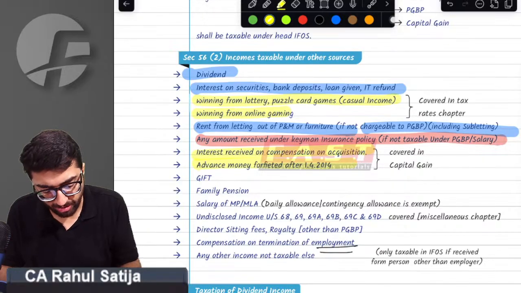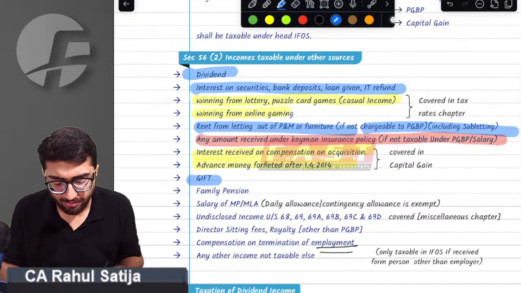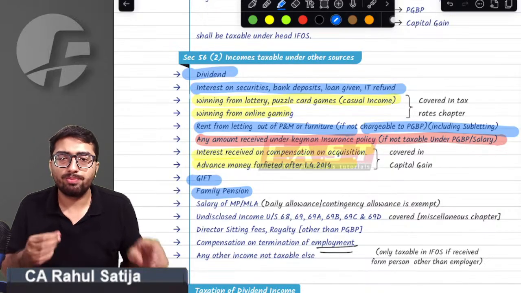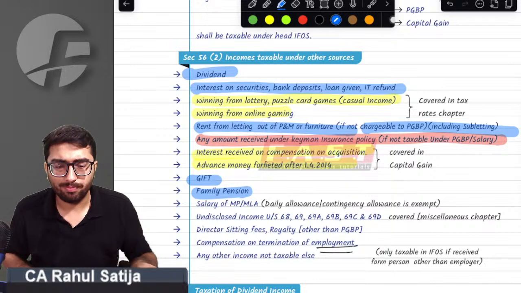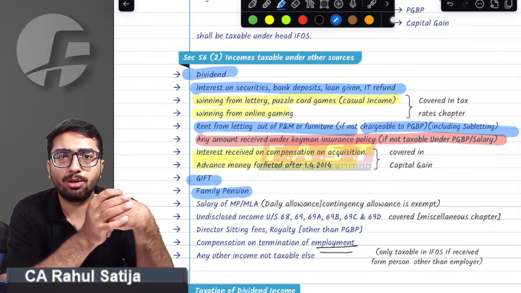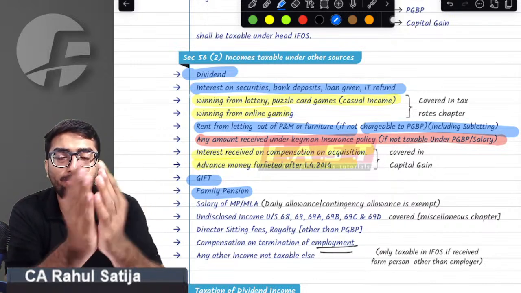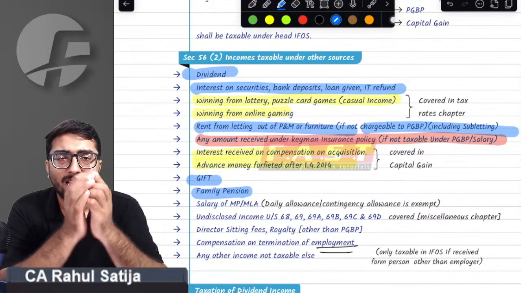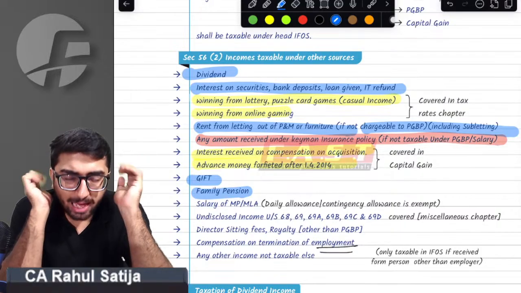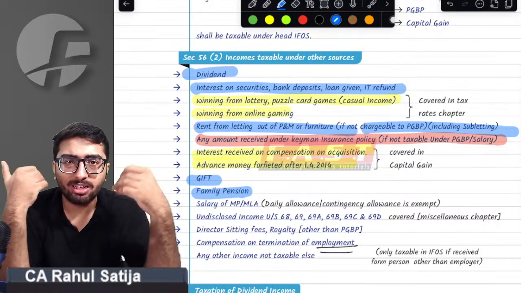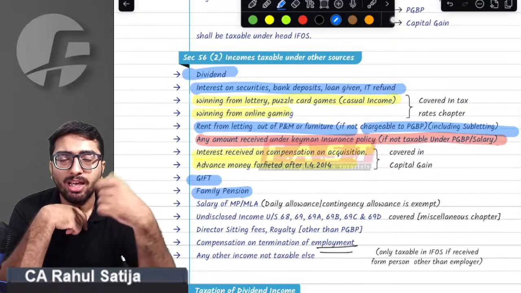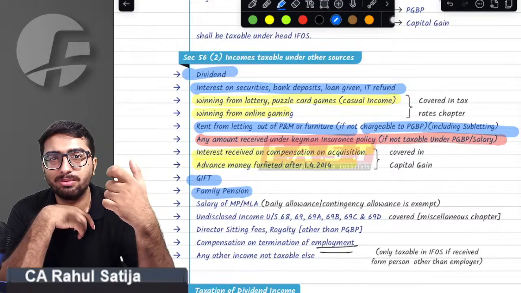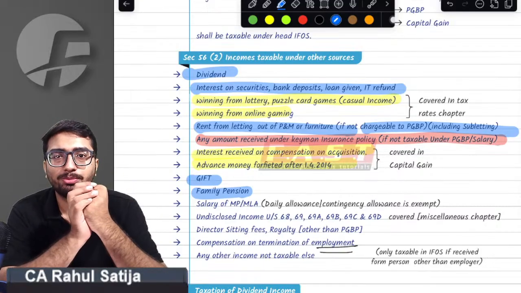Sir, gift taxation, very, very important. Family pension, very important, we have to study. Salaries of MP, MLA. Sir, have you seen somebody in a white dhoti coming to your house asking for votes, begging for votes? People wearing a white cap, a complete white kurta and dhoti, coming to your door, calling your mother, your sister, and begging for votes.